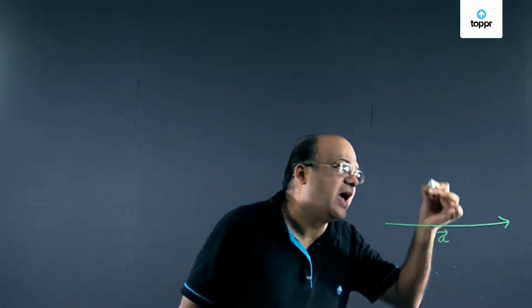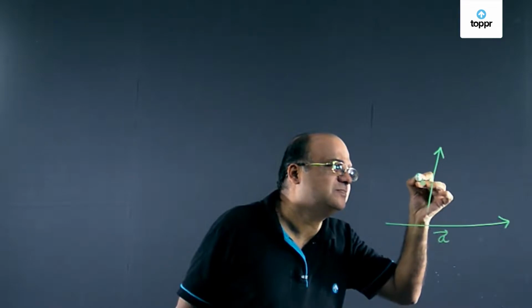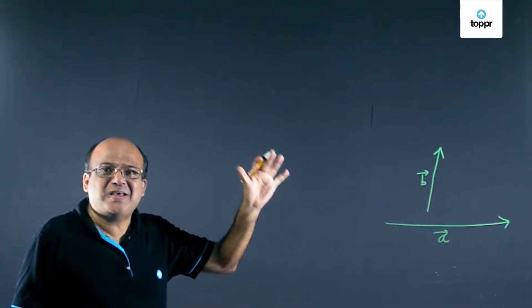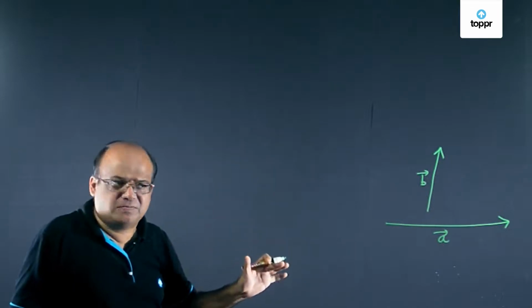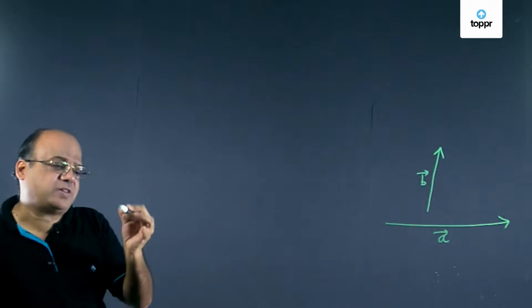Suppose you have this as vector A and this as vector B, and we want to add them by the parallelogram method. The first step is to bring the tails together.